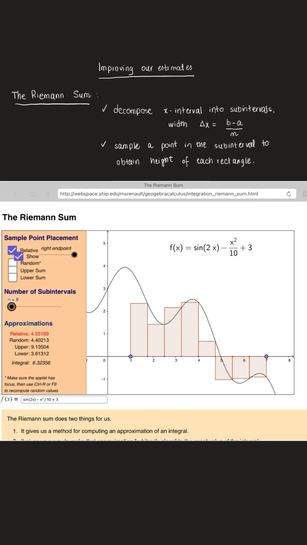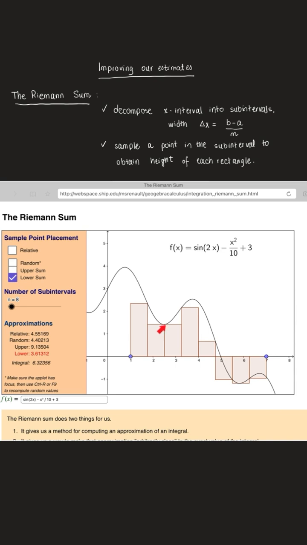We could also, of course, choose instead, let's say, the lower sum. Let me see if I can do this. If we pick the lower sum, in each subinterval, for example, let's take this one right here, the lowest value of the function in the subinterval happens here, and so that's where the height is.